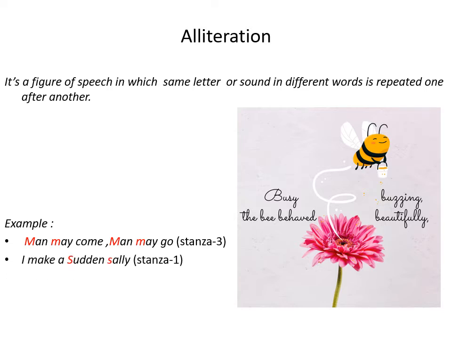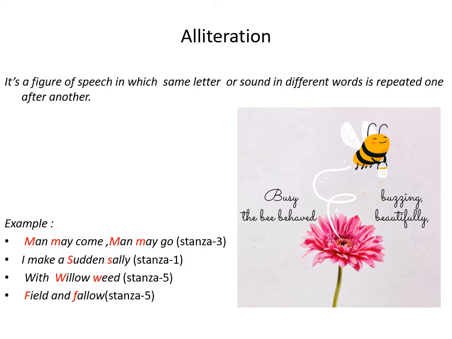Let us have one more example. I make a sudden sally. Here, the s sound is repeating again. One more example with willow weed. Here, the w sound is repeating. Field and fallow. The f sound is repeating in this line. Okay. So, I think alliteration is clear.